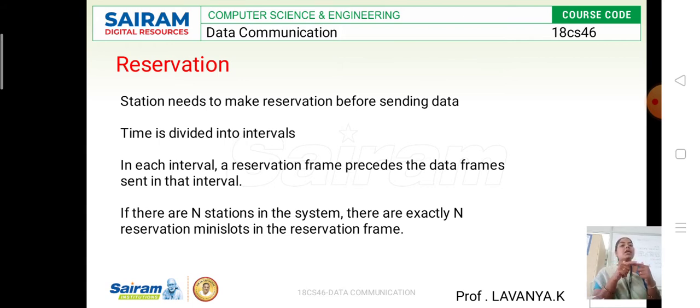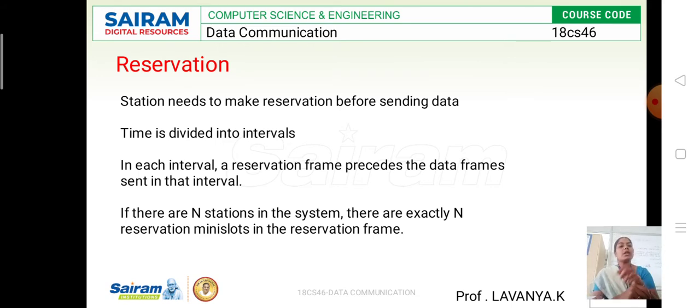Like that, before a device sends data to another device, it makes a reservation. Once the reservation is done, only that particular station or device can make the transaction during that time. So this is reservation.